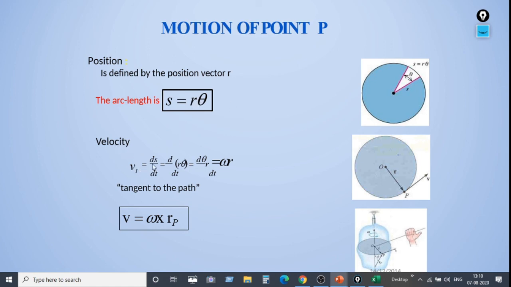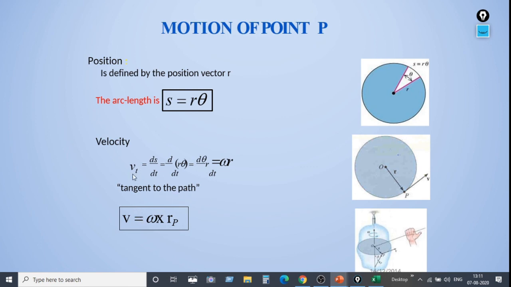So velocity is equal to ds by dt, whereas s in terms of angular displacement we can write as r theta. So r theta differentiated is r into d theta by dt. So d theta by dt is nothing but omega, the angular velocity. So omega into r, which is tangent to the path.